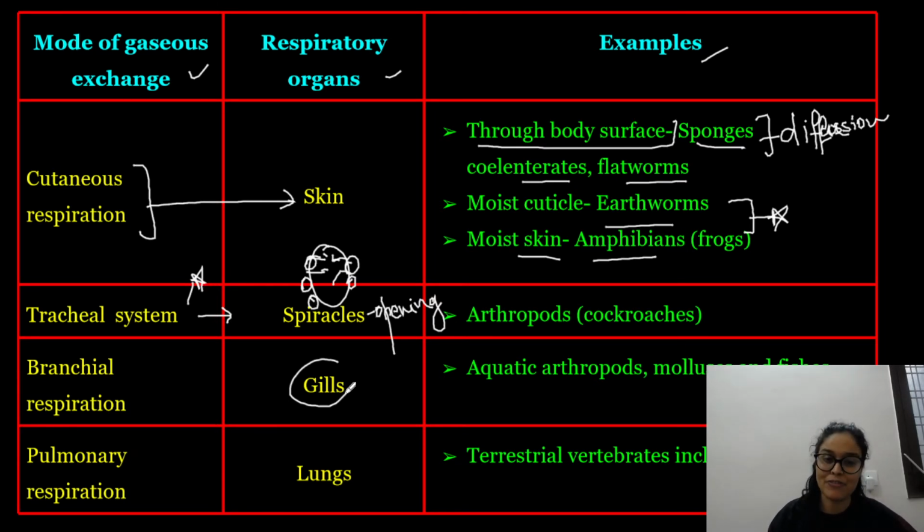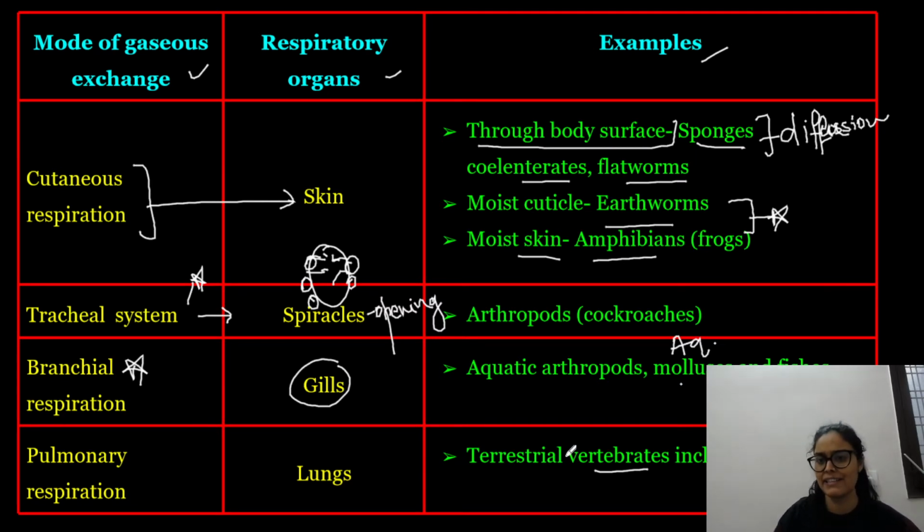When we talk about respiration via gills, aquatic arthropoda, aquatic mollusca and fishes respire through gills, so this is known as branchial respiration, right? Next, if we talk about pulmonary respiration, it involves lungs for the exchange of gases. All the terrestrial vertebrates including human have lungs for respiration, right? So I have talked about the aquatic mollusca. They have gills for respiration, right?